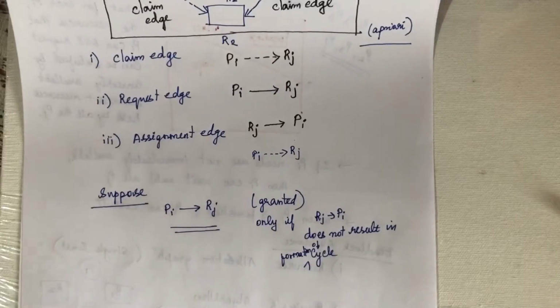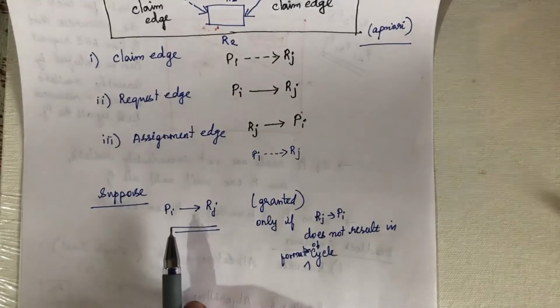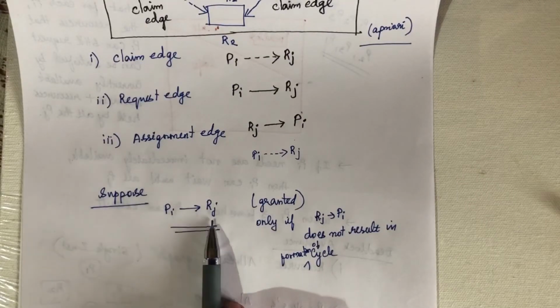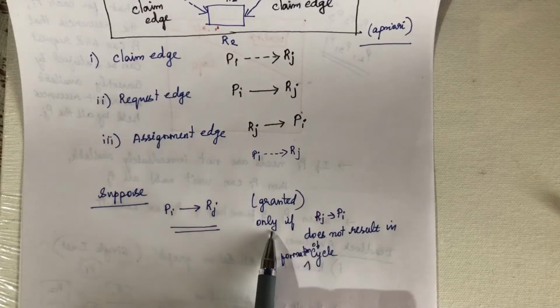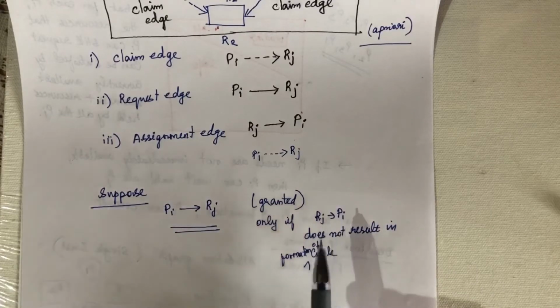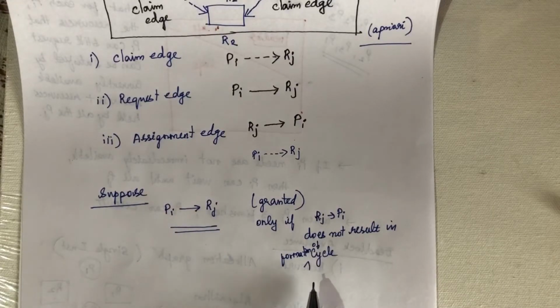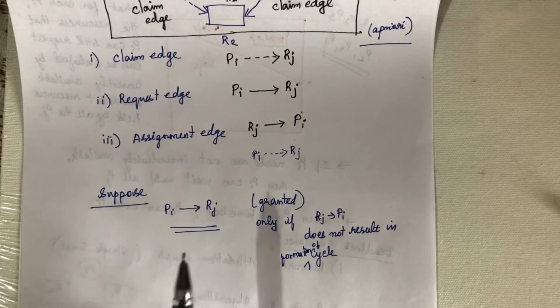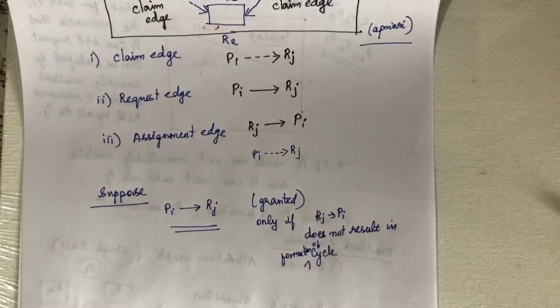Suppose Pi has put forth a request to Rj; the system will grant this resource to Pi only if this allocation does not result in the formation of a cycle. If a cycle exists in the system after allocating, then the system will go into deadlock. So the system will decide whether it forms a cycle in the resource allocation graph. If it forms a cycle, it will not allocate the resource to the process Pi. This is what happens in the resource allocation graph scheme.